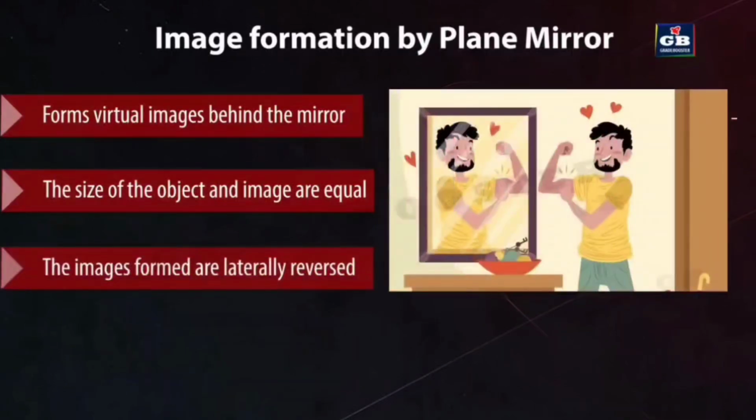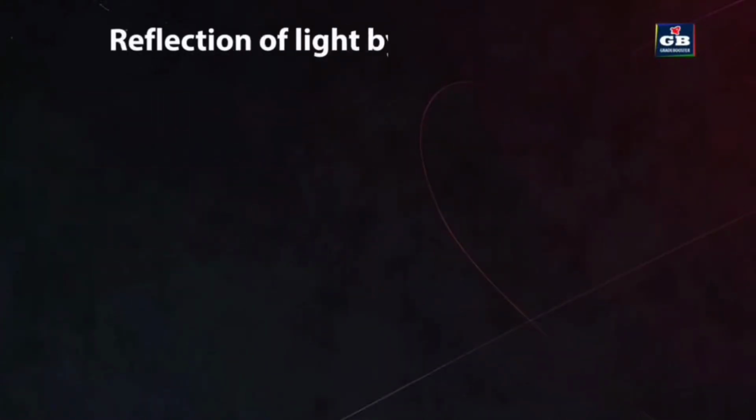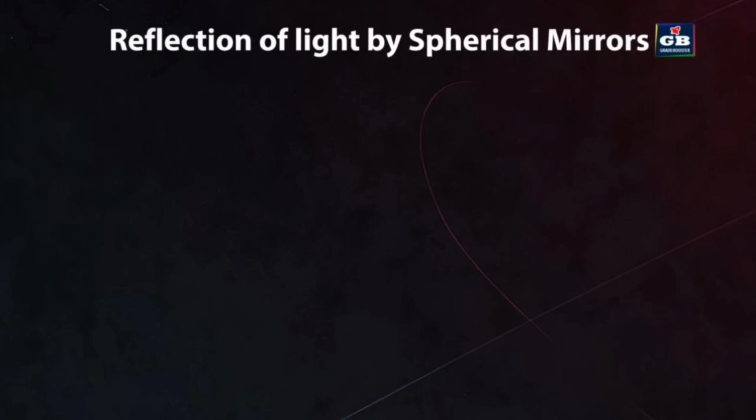The images formed by plane mirrors are laterally reversed, also known as left-right reversed. This means that if you raise your right hand in front of a plane mirror, your image will appear to raise its left hand. Now, let us understand the reflection of light by spherical mirrors.